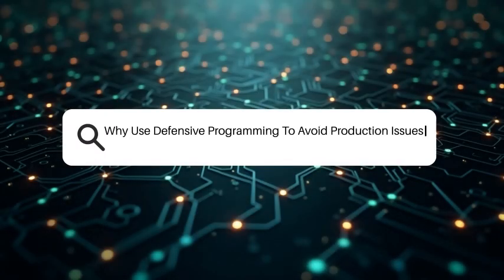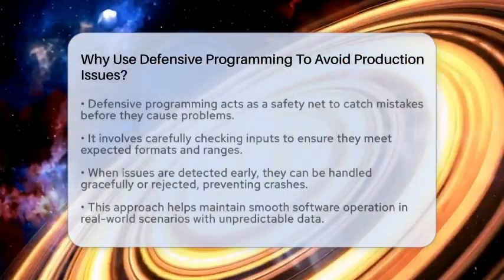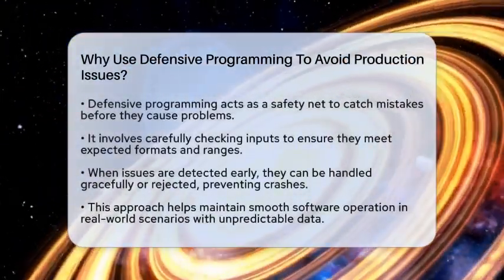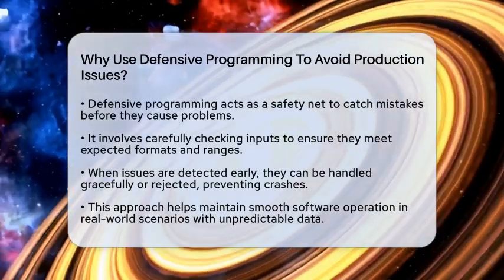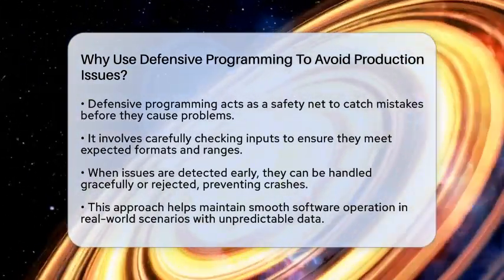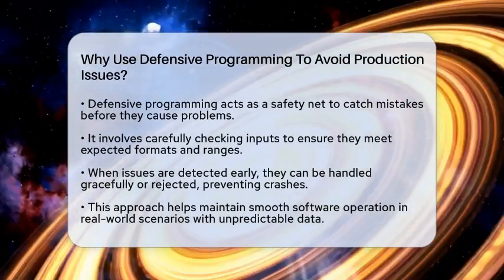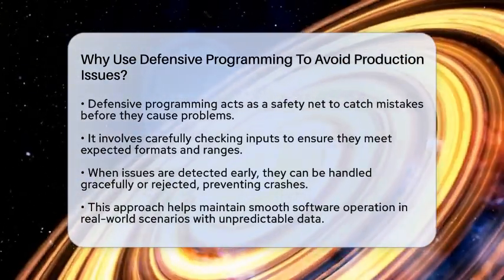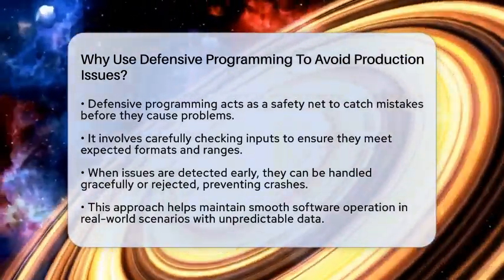Why use defensive programming to avoid production issues? Imagine spending hours building a software feature only to have it crash because of a small mistake. Defensive programming is like a safety net that catches those mistakes before they cause problems. It's a way to write code that expects the unexpected.